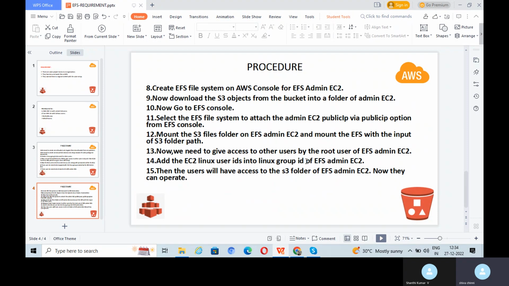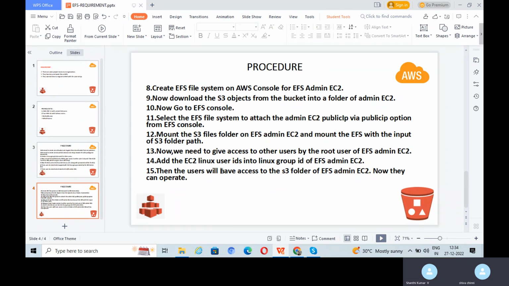So in this EFS admin EC2, we need to add the Linux group IDs along with user IDs. Once you have given the access with the sudo chmod command, the other users will have access to this particular S3 folder of the EFS admin EC2, and they can perform operations inside that folder.